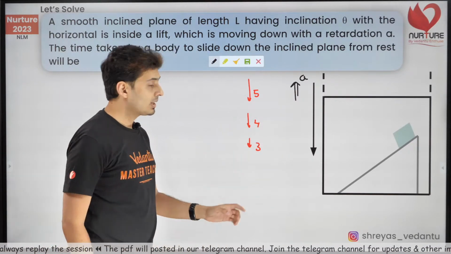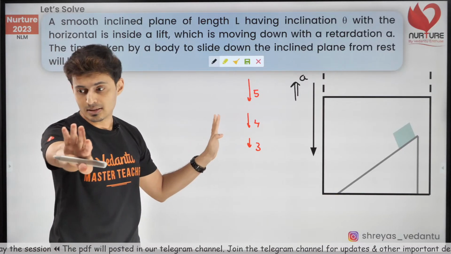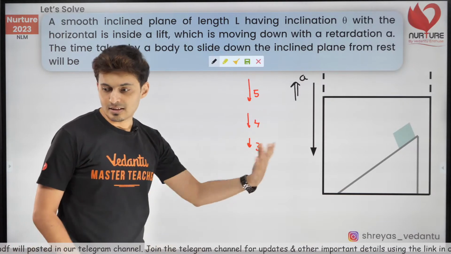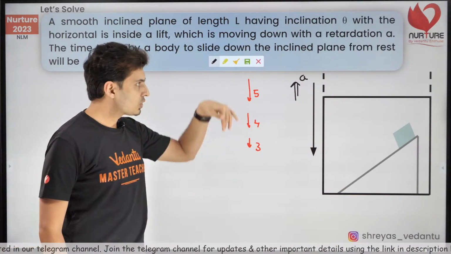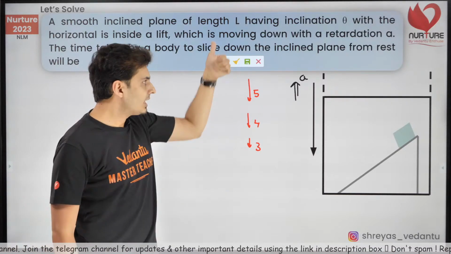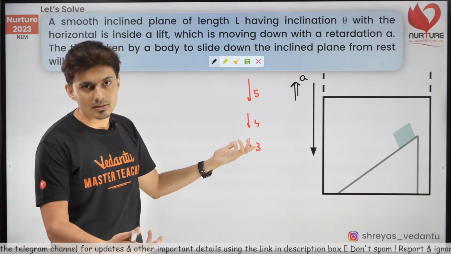Observe now. The acceleration is upwards. Understood, guys? Is this clear? Retardation means deceleration, reducing speed. So while going down, he is reducing speed. That means he is accelerating backwards, or upwards in this case.